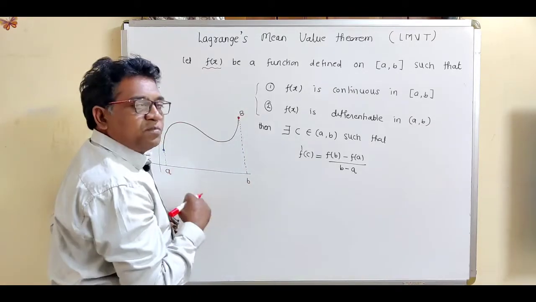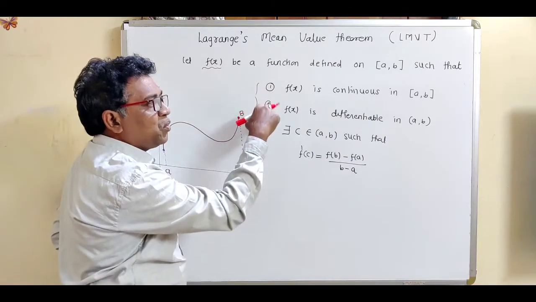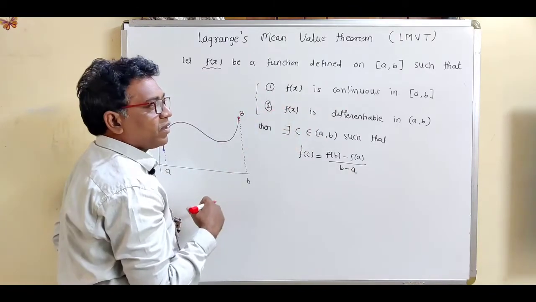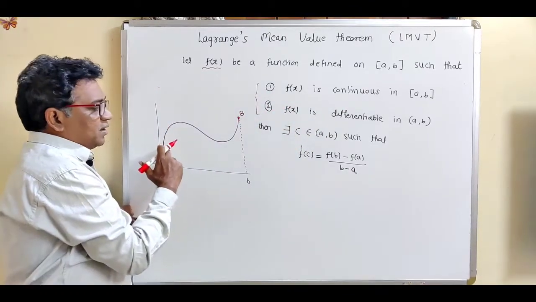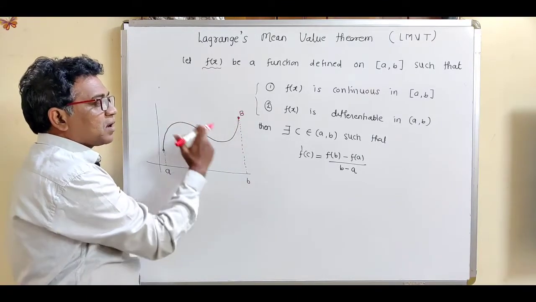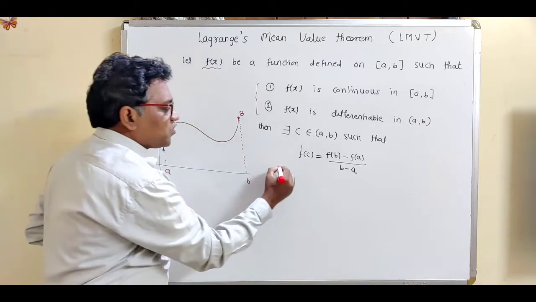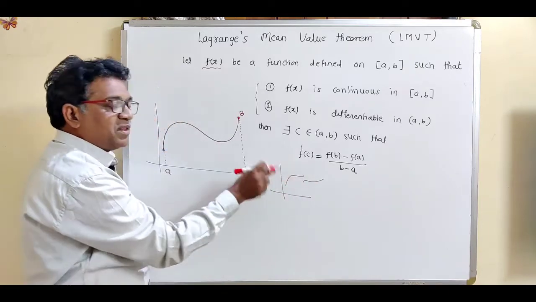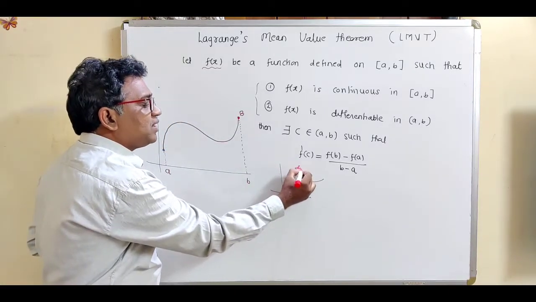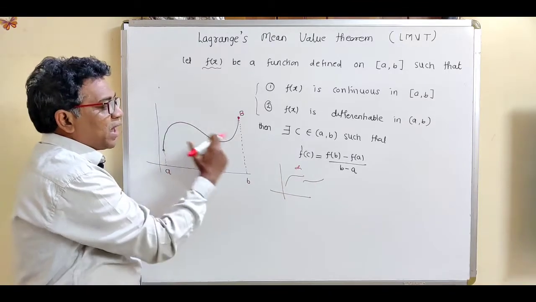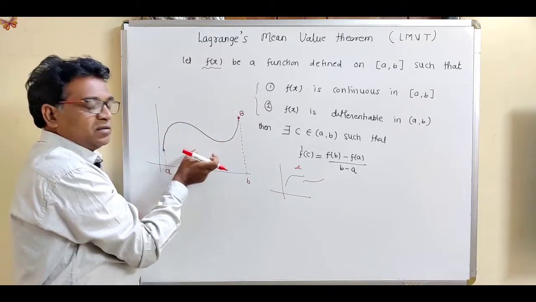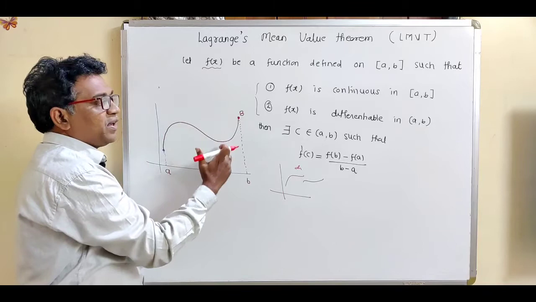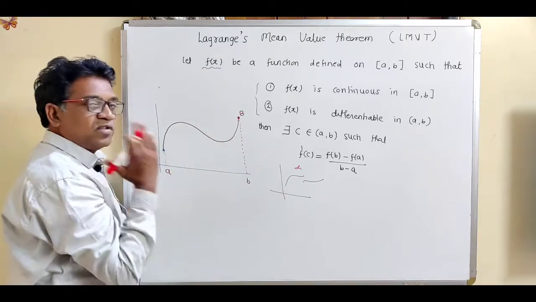Now for Lagrange's mean value theorem, we have these two conditions. The function is continuous in the closed interval [a, b]. So obviously this graph of that function is a continuous function, there is no gap. If there were a gap in the graph, then we would call it a discontinuous function. But there is no gap in this graph, so we can say that this f(x) is a continuous function in the closed interval [a, b].